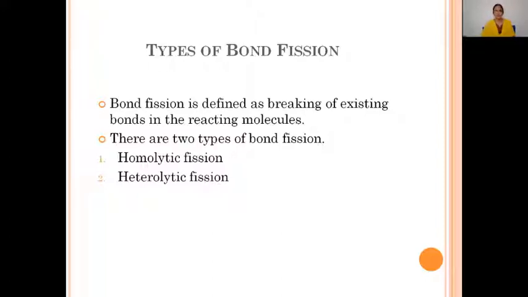There are two types of bond fission. The first is homolytic fission and the second is heterolytic fission. So, bond fission is defined as the breaking of existing bonds in the reacting molecules, and it is of two types: homolytic fission and heterolytic fission. Now, let's discuss each type of bond fission in detail.